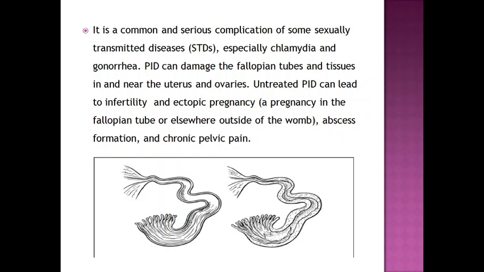Another problem is that, as we could see, if this is the normal fallopian tube, you could see that it has a large lumen. But then, as PID happens, when there is a swelling in the inner wall of the fallopian tube, the lumen gets reduced, so it obstructs the pathway of the movement of the egg.